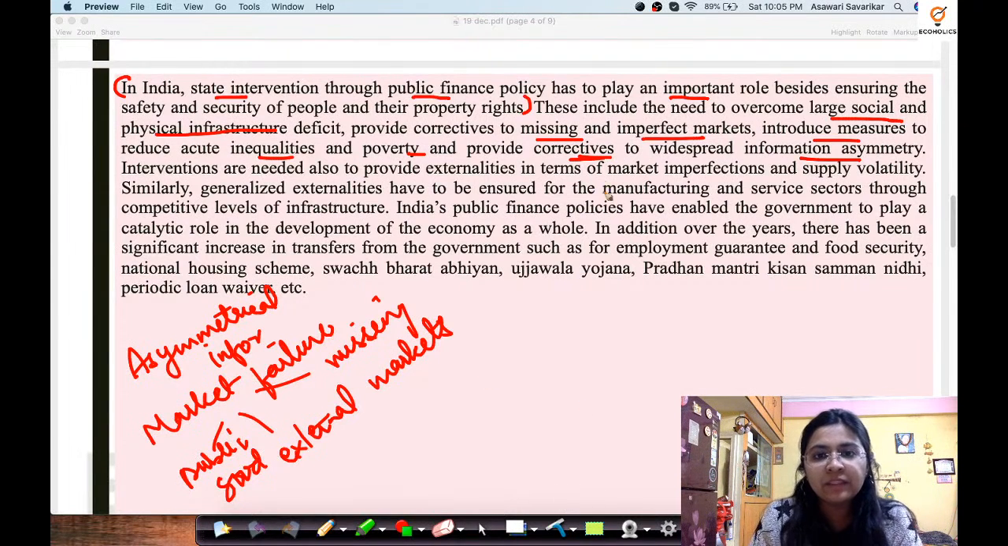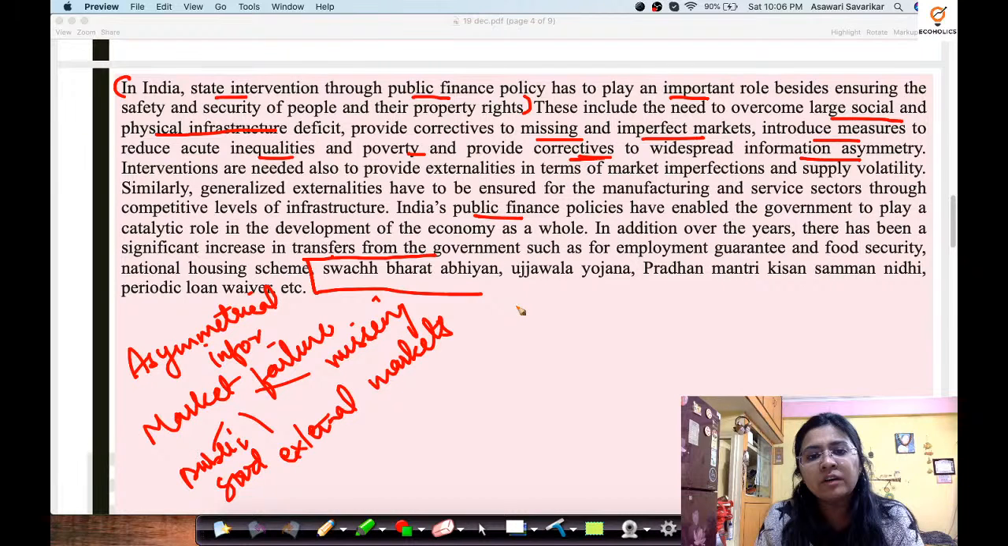Okay. Then again, interventions are needed also to provide externalities in terms of market imperfections and supply volatility. So basically, again, this is a part of market failure. Similarly, generalized externalities have to be ensured in sectors through competitive levels of infrastructure. India's public finance policies have enabled the government to play a catalytic role in the development of the economy as a whole. So public finance has been stated to be a very important, significant aspect. In addition, over the years, there has been a significant increase in the transfers from the government.